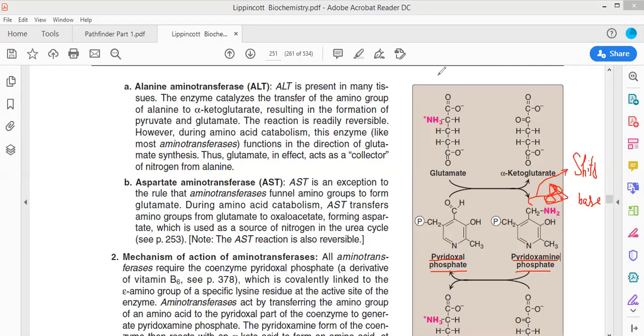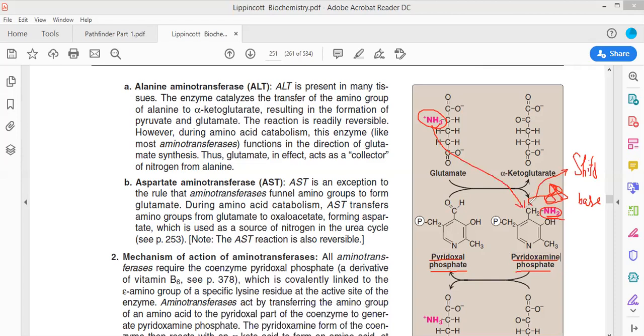Okay. Now, how does this transaminase catalyze the reaction? This pyridoxal 5-phosphate will take up the amino group from the amino acid, and after taking up the amino group, it will transfer it to the keto acid.